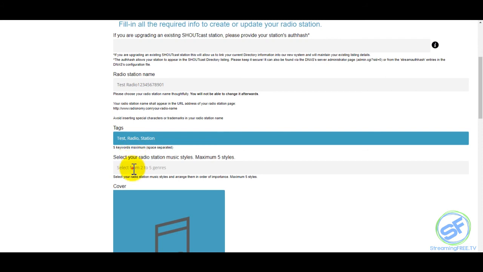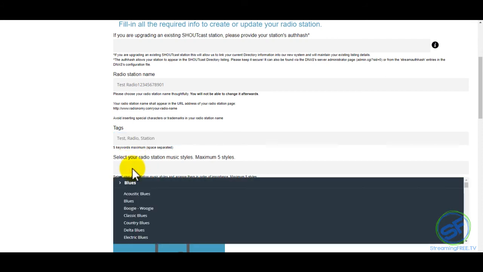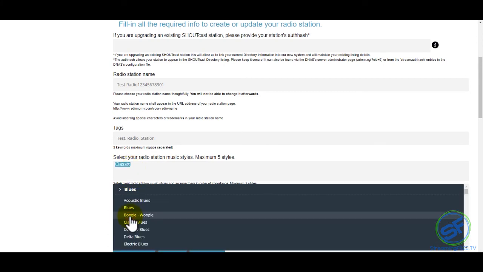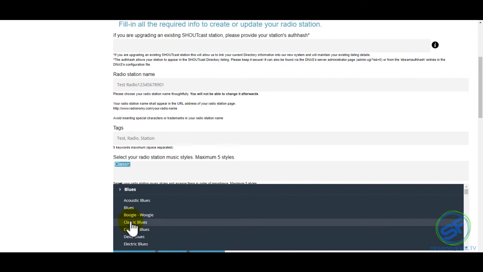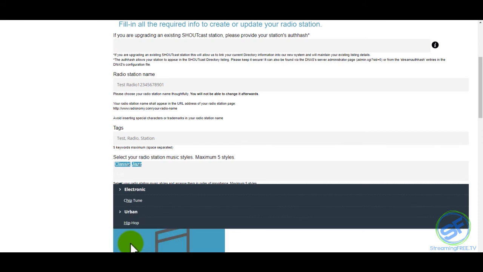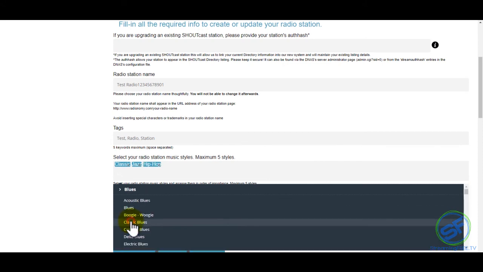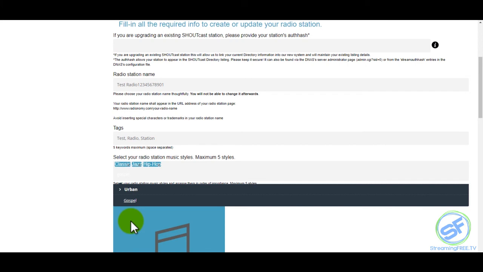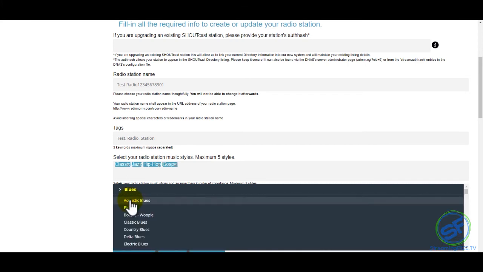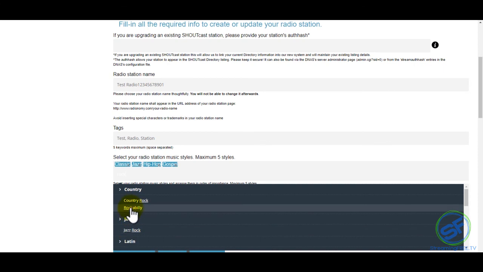Now, this next section is genre music. What type of music is it? So let's go ahead and type in, let's do, say, classical. Let's do classic. Let's do jazz. Let's do hip hop. Let's do gospel. We'll make sure to get a good eclectic, and let's get rock. Let's do country rock.